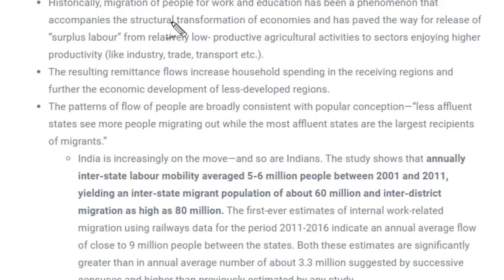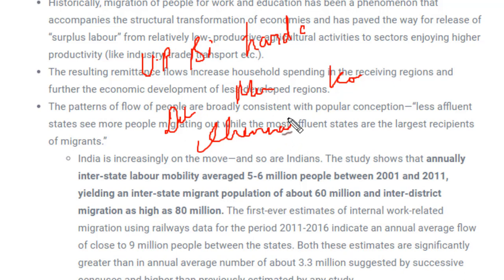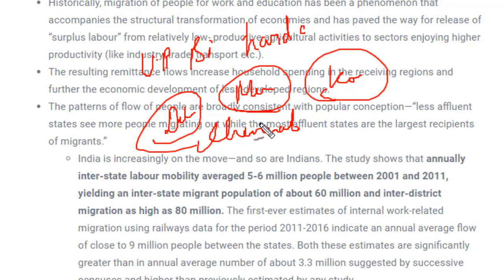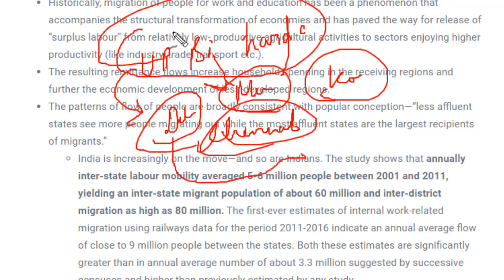So let's take an example of a few states. Few states like Uttar Pradesh, you can take Bihar, Jharkhand. These states don't have lots of industrial area and don't offer lots of jobs, whereas other cities like Delhi, Mumbai, Kolkata, Chennai are very well developed and have lots of facilities, and along with that they offer lots of jobs also. So for that very purpose, people from these states will obviously migrate to these cities. So the population in these areas will increase, whereas the population in those areas will decrease. The same happens with villages also. Wherever people will find better economic activity, they will move to that place.